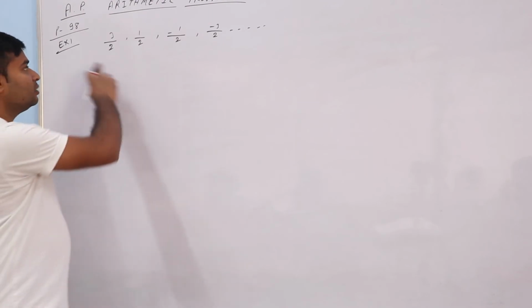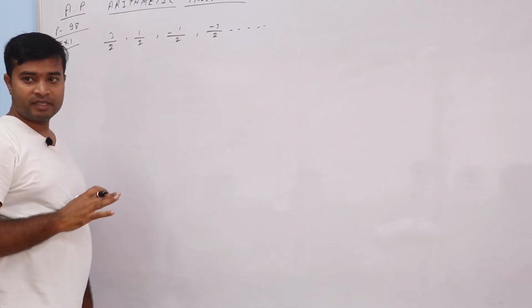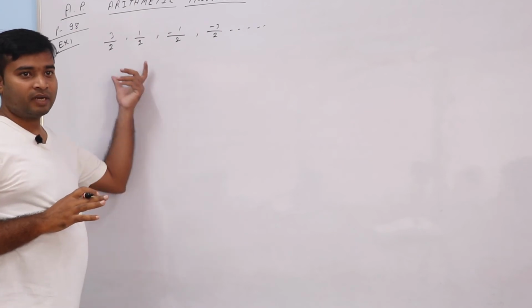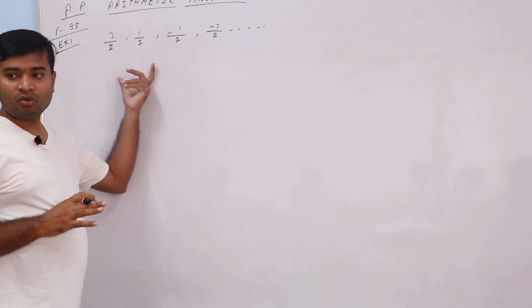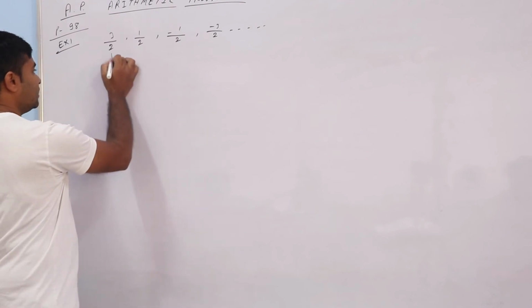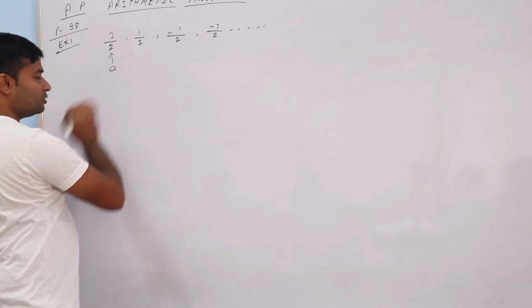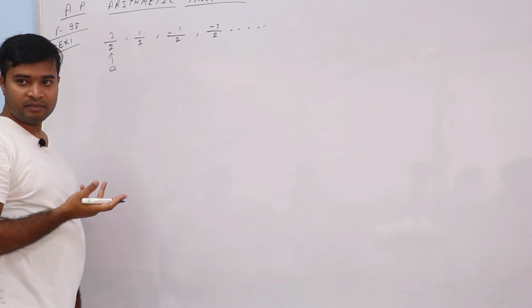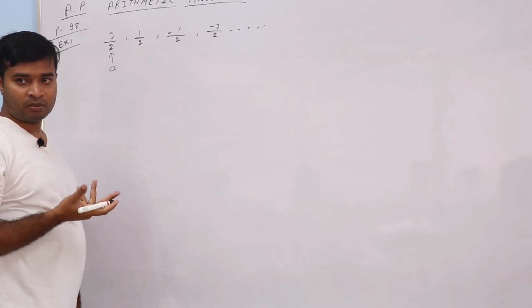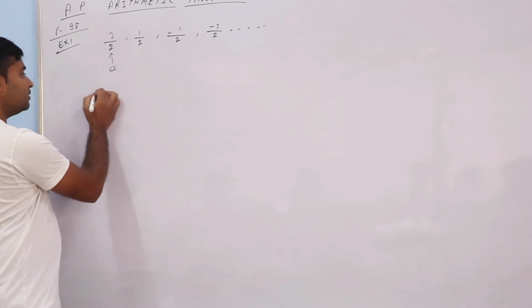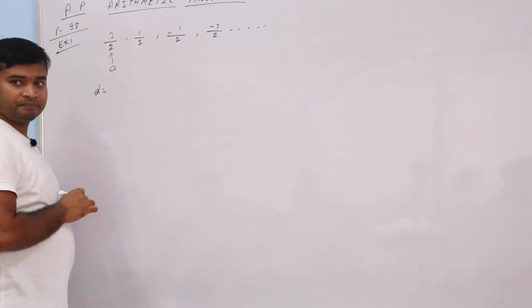One sequence is given, and the question says to write the first term and the common difference. So the first term is this only, A1, the first term is 3 by 2. That one you know, no problem in that. But what is the common difference?